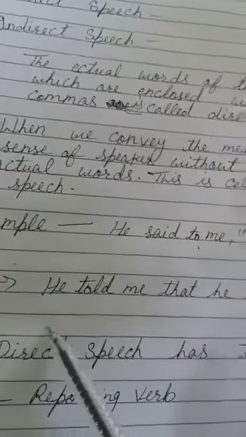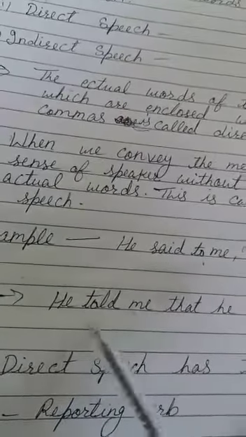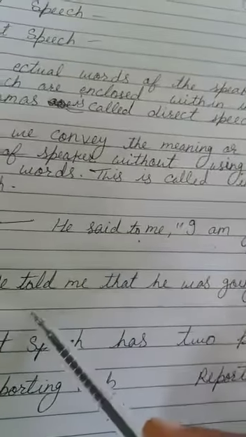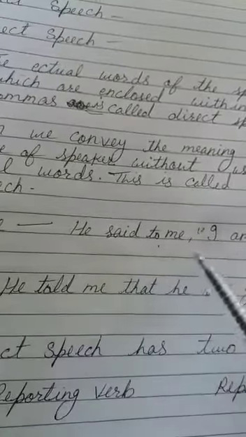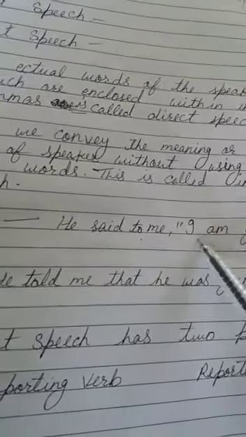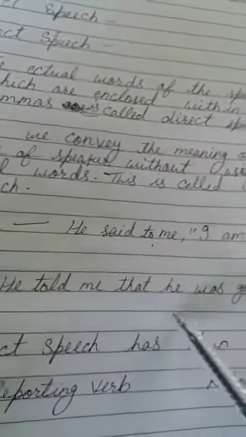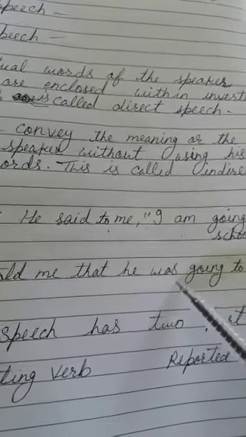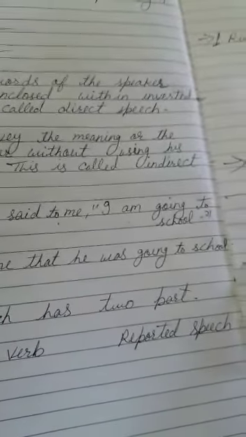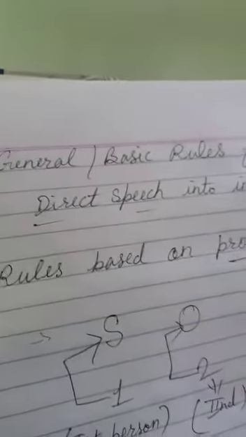And in indirect sentence we change it. He told me that he was going to school. "Said to" changes into "told me", in place of inverted commas we use "that", "I" changes into the subject "he", and "am" changes into "was" in past. So our sentence: he told me that he was going to school. Is that clear?